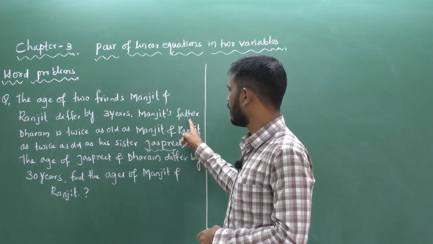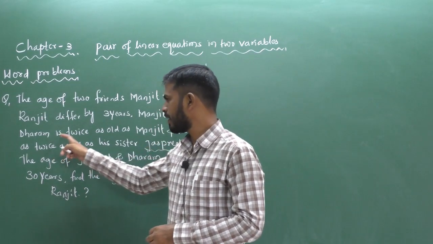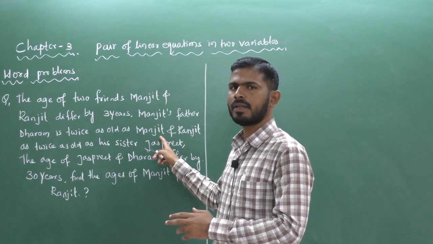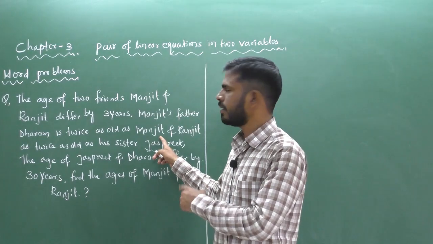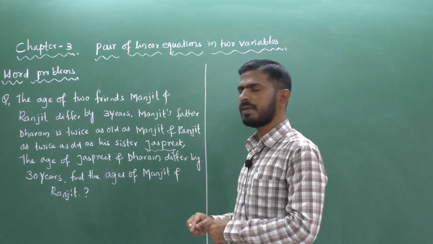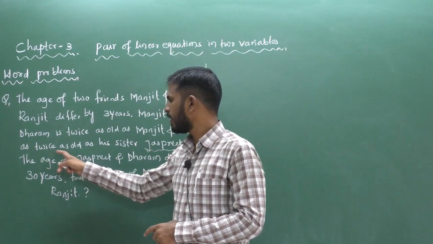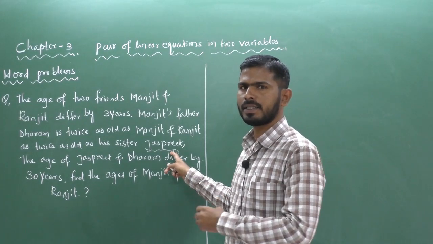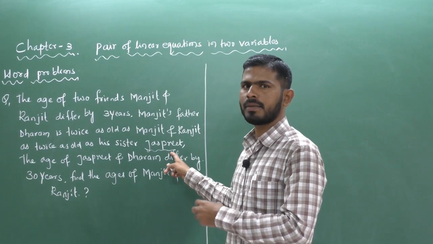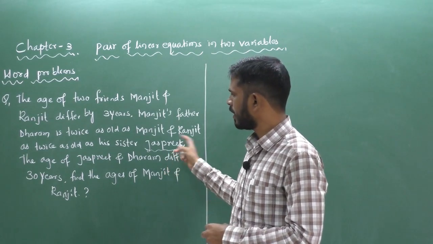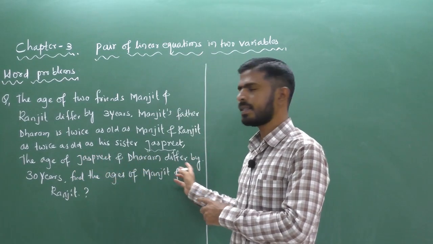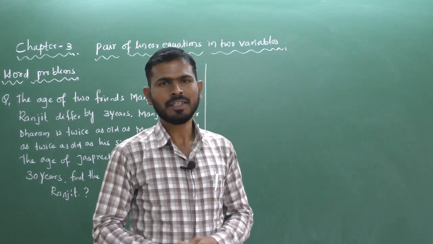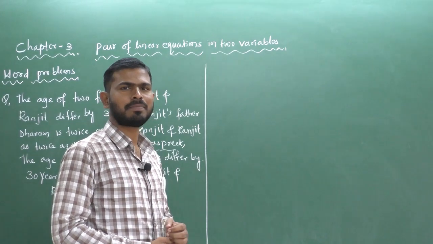Manjeet's father Dharma is twice as old as Manjeet. So comparing the age of Manjeet and his father, his father's age is twice Manjeet's. Next, Ranjit is twice as old as his sister Jasprit. Here we compare Jasprit and Ranjit. Ranjit is twice as old as his sister Jasprit. Next, the ages of Jasprit and Dharma differ by 30 years. Then you have to find the ages of Manjeet and Ranjit. So let us see how to find the ages of Manjeet and Ranjit.